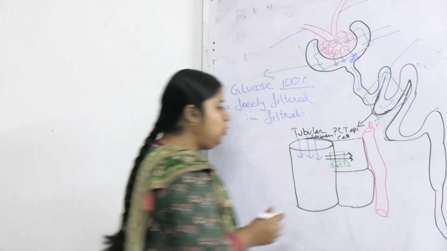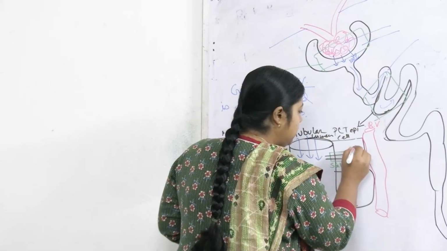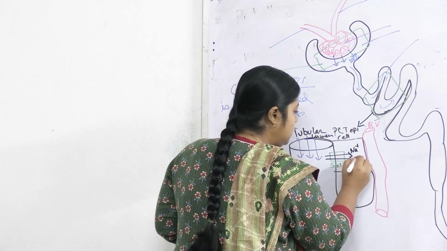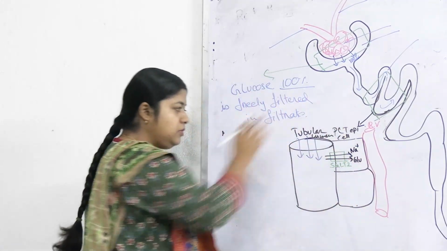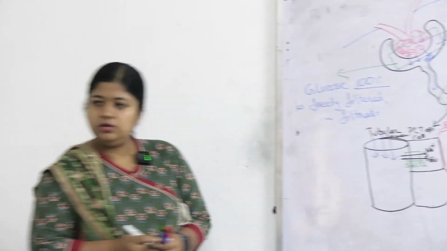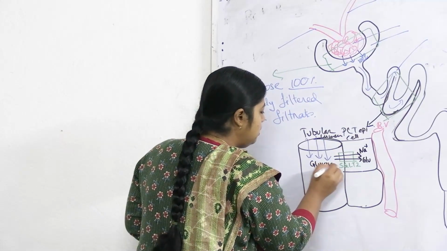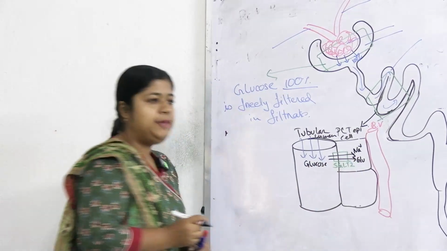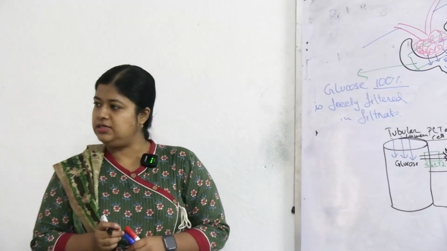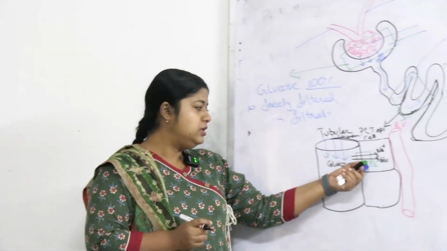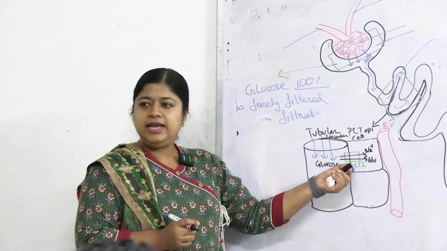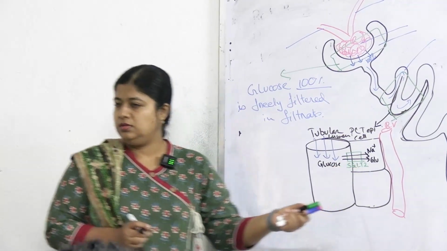It requires sodium to transport a glucose molecule. So glucose from the filtrate will go into the epithelial cells of the PCT via the transporter SGLT2. Any problem?